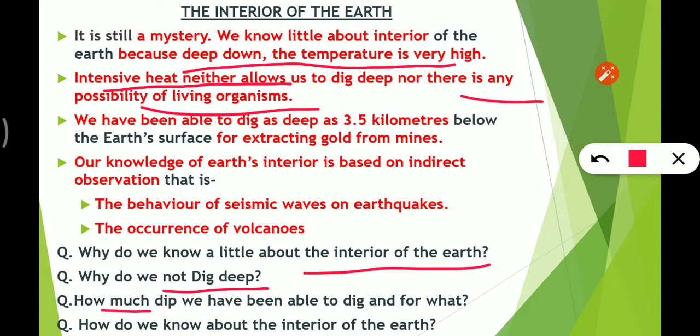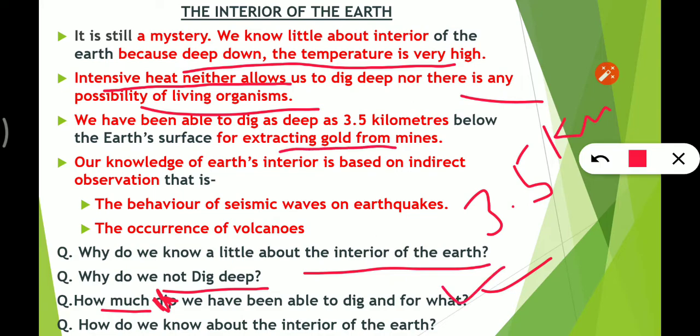How much have we been able to dig, and for what? We have been able to dig only 3.5 kilometers for extracting gold from mines. How do we know about the interior of the earth? We know this through indirect observation of the behavior of seismic waves or earthquakes and the occurrence of volcanoes.